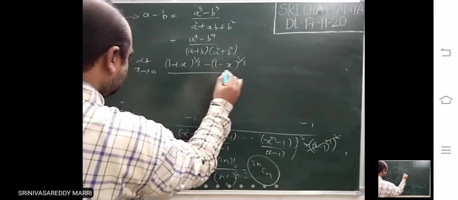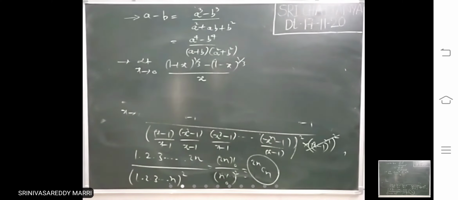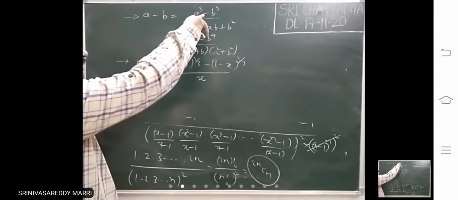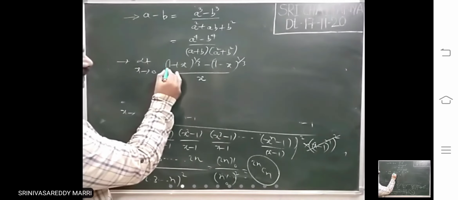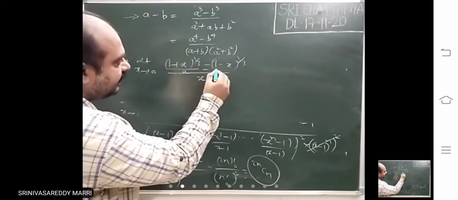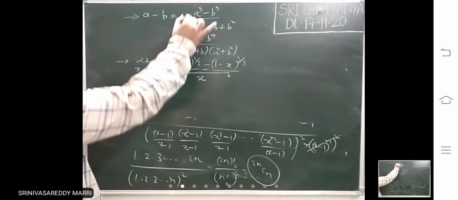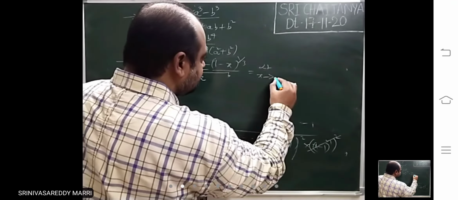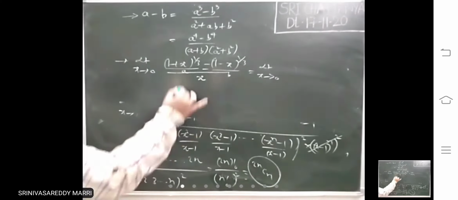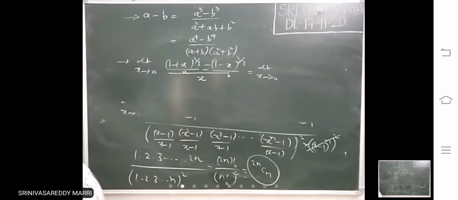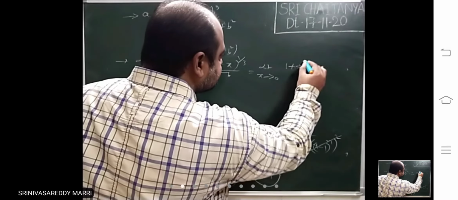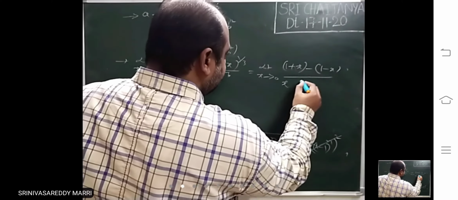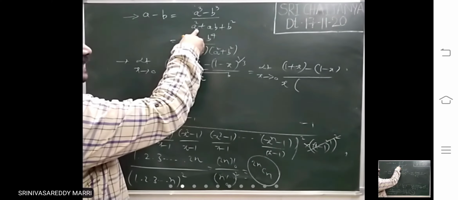Divided by x, let us say this. Now if power 1 by 3 is there, we will use this rule, because the 1 by 3 will get cancelled. This is A, this is B. A minus B, we will use this rule. If power 1 by 3 is there, A cube is 1 plus x, minus B cube is 1 minus x, divided by x into A square plus AB plus B square.